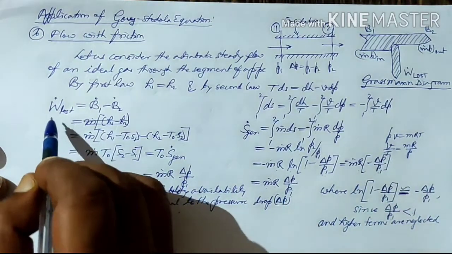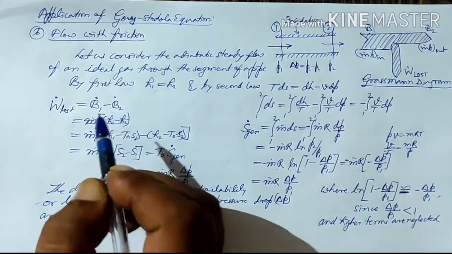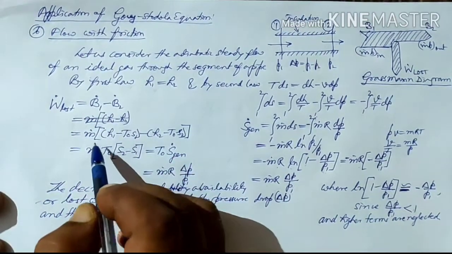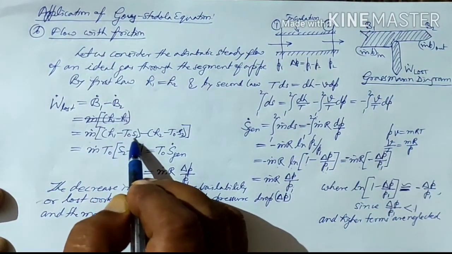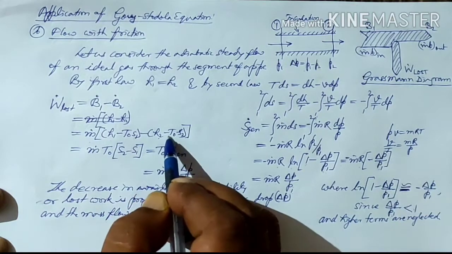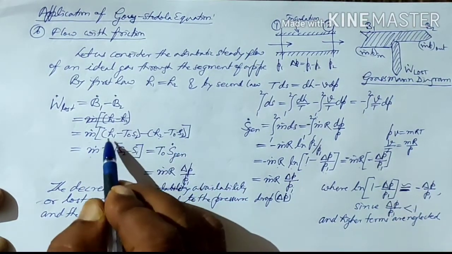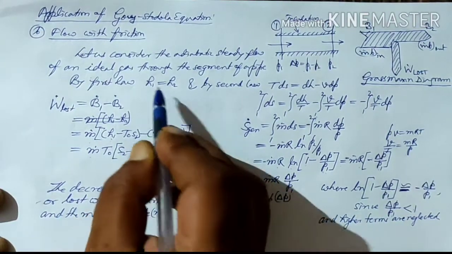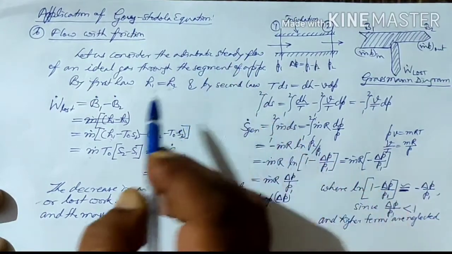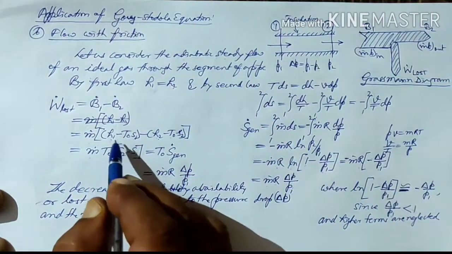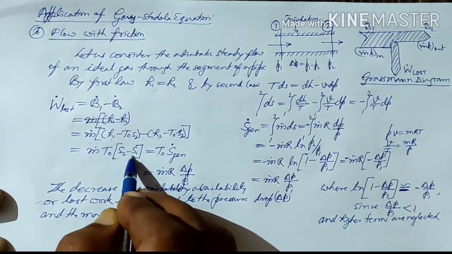So W lost we know is equal to B dot 1 minus B dot 2, and that is equal to m dot [(H1 minus T0 S1) minus (H2 minus T0 S2)]. Since it is an adiabatic steady flow, H1 equals H2, so they will cancel out. It will become m dot T0 (S2 minus S1).